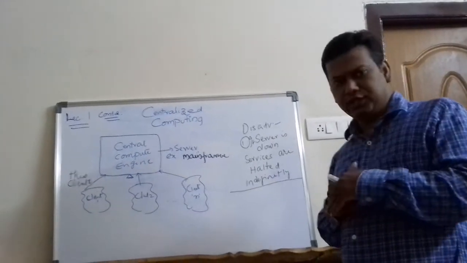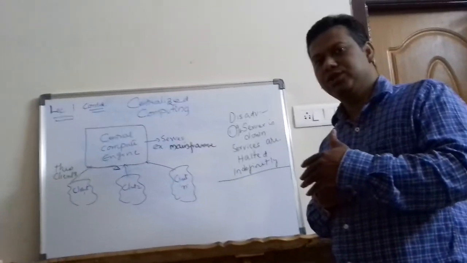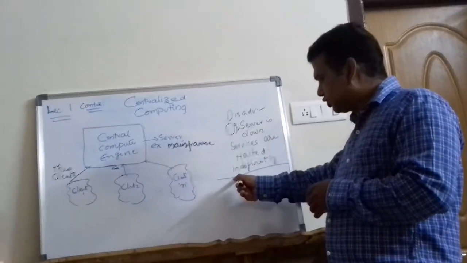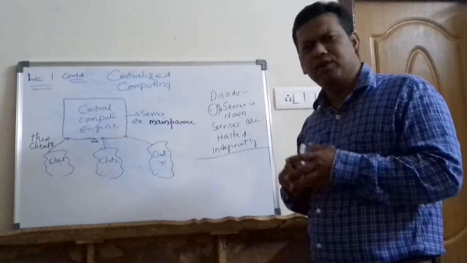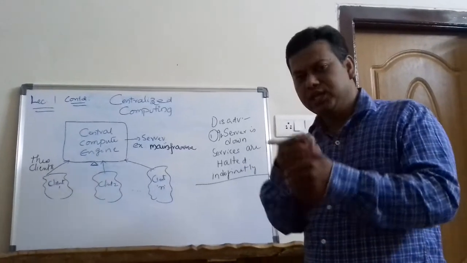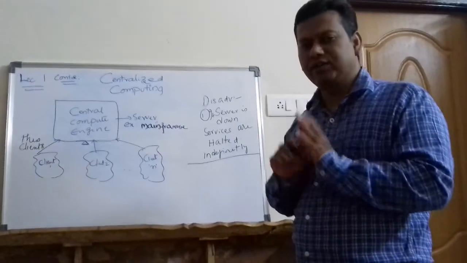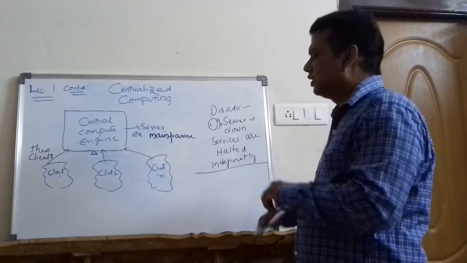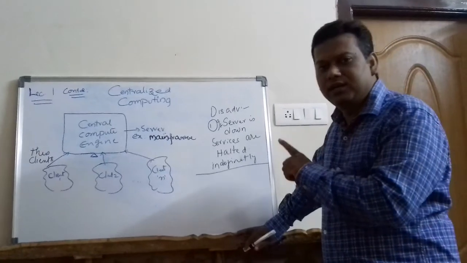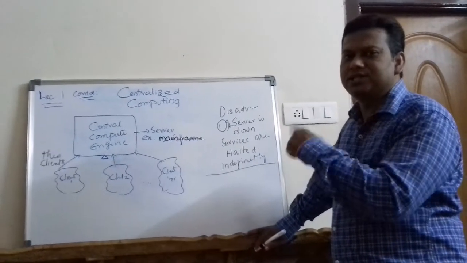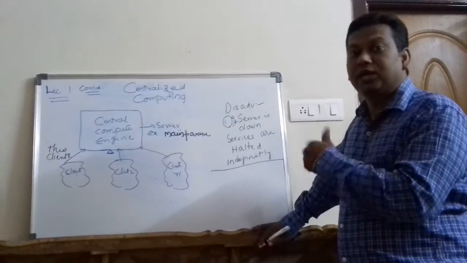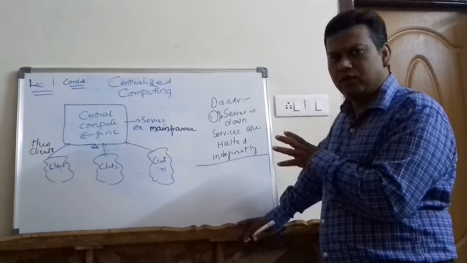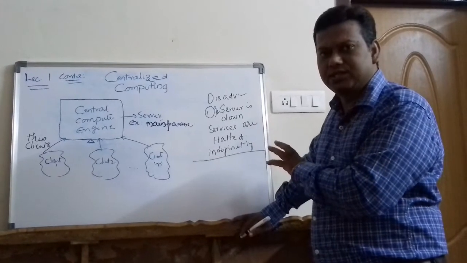So if I am in a position to bear this kind of situation, like if my application is down for 1 or 2 days, no issues, let it get restored, I am still fine with that, then you can go for centralized computing. Because it is easy to maintain, and securing one machine is easy when compared to securing multiple machines. So this is centralized computing, friends. I hope you have got some basic idea of it.